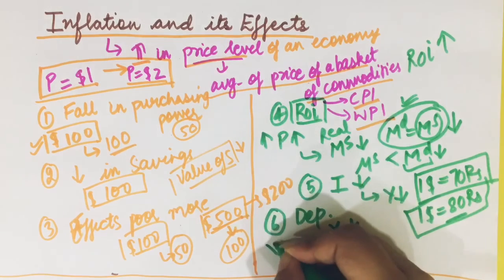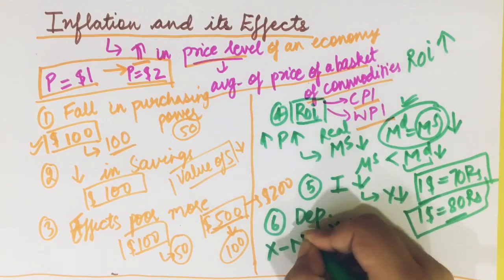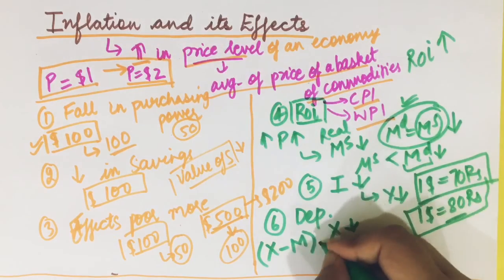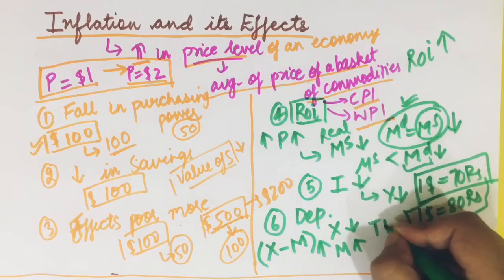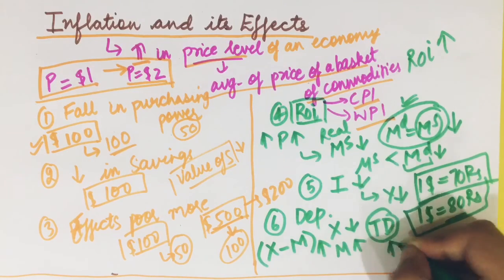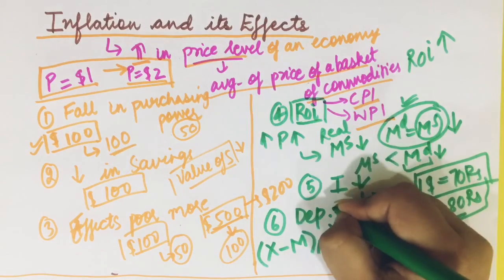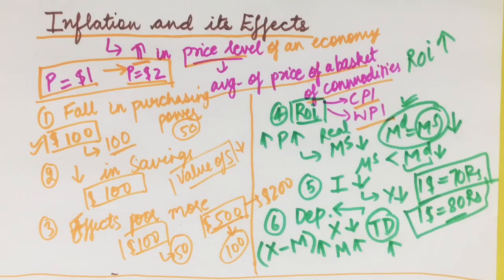What this would mean is that my trade deficit rises. The formula for trade deficit is imports minus exports. Whenever my trade deficit rises, it leads to a fall in the price of my currency, or depreciation. Why does trade deficit lead to depreciation? Because demand for dollars is rising.